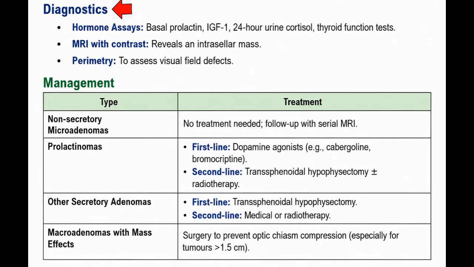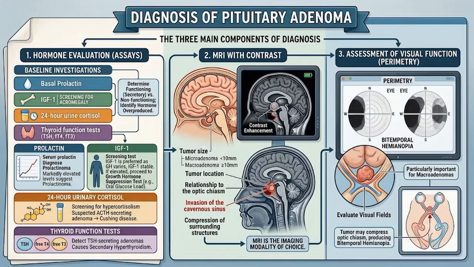Now that we have discussed the classification and clinical features of pituitary adenoma, let us move on to their diagnosis and management. Diagnosis. The diagnosis of a pituitary adenoma depends on three main components: hormonal evaluation, imaging, assessment of visual function. 1. Hormone assays. The slide lists the following baseline investigations: basal prolactin, IGF-1, 24-hour urine cortisol, thyroid function tests. These investigations help determine whether the tumor is functioning, secretory, and identify the hormone being overproduced.